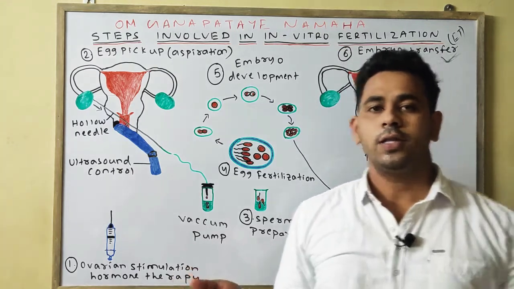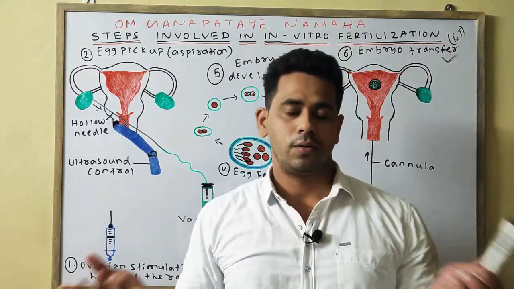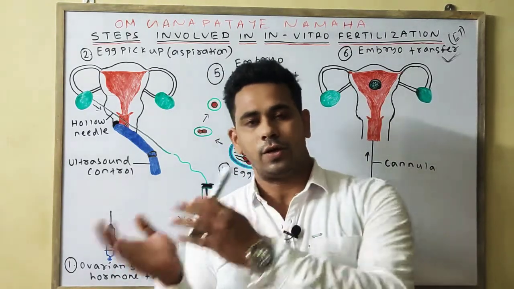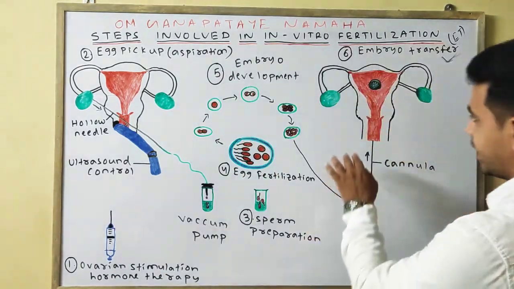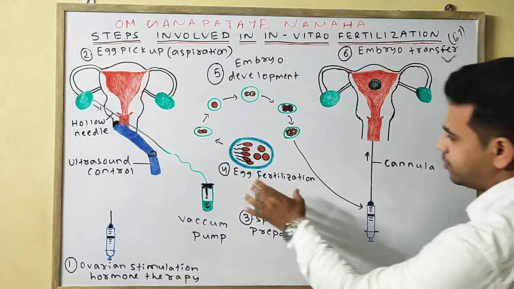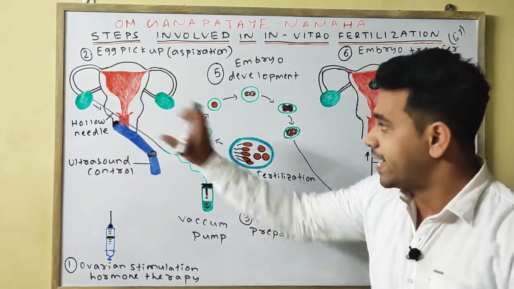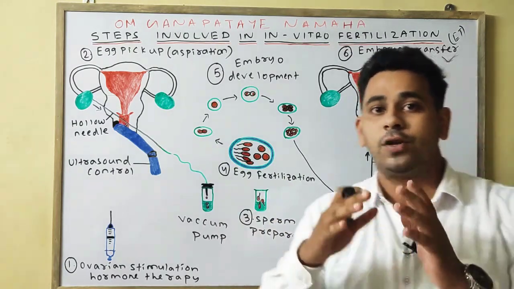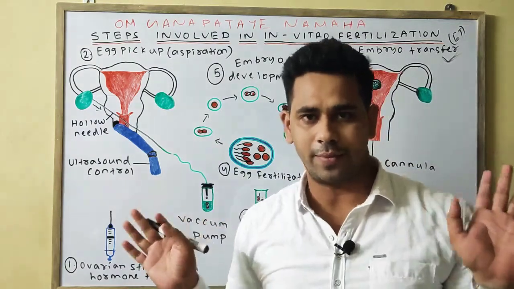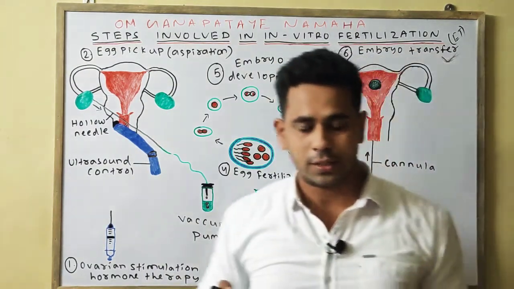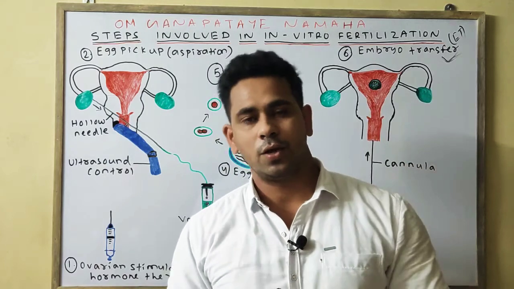Then the growth of the embryo takes place, and eventually the baby is born after the gestation period. But the embryo transfer is done after the egg retrieval and the fertilization. After 3 to 4 days, or generally 4 to 5 days, the embryo is transferred into the mother's uterus, where the baby can grow.